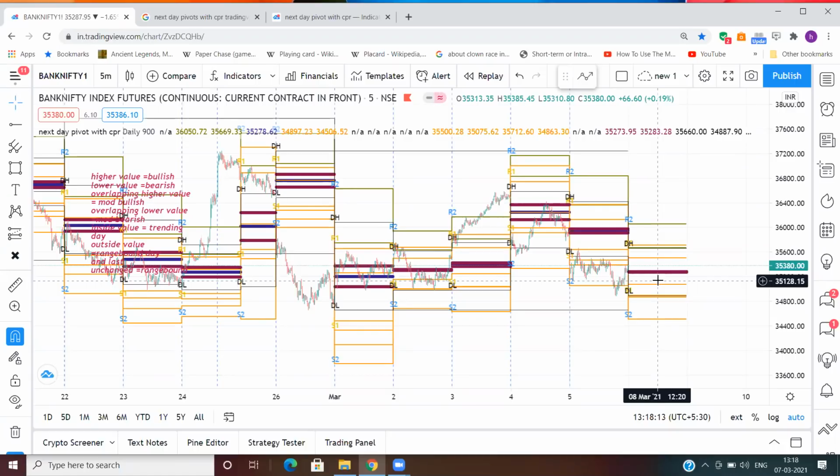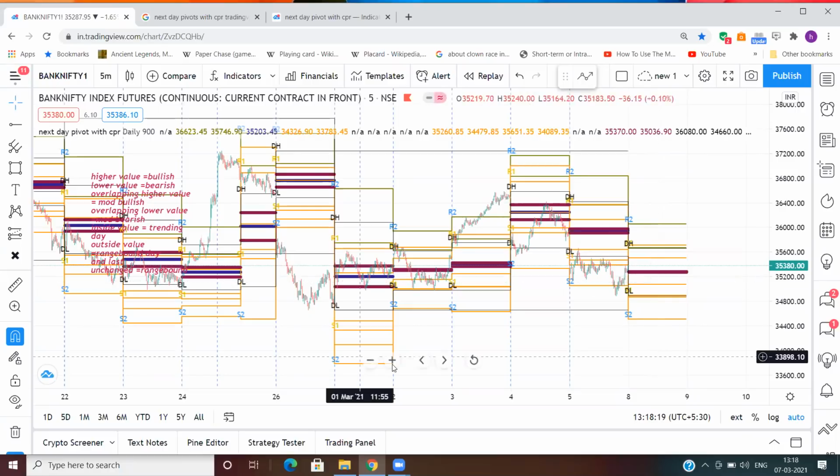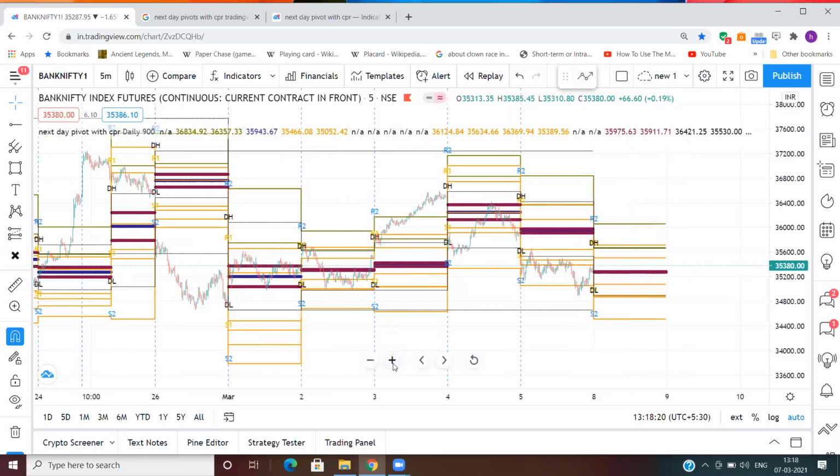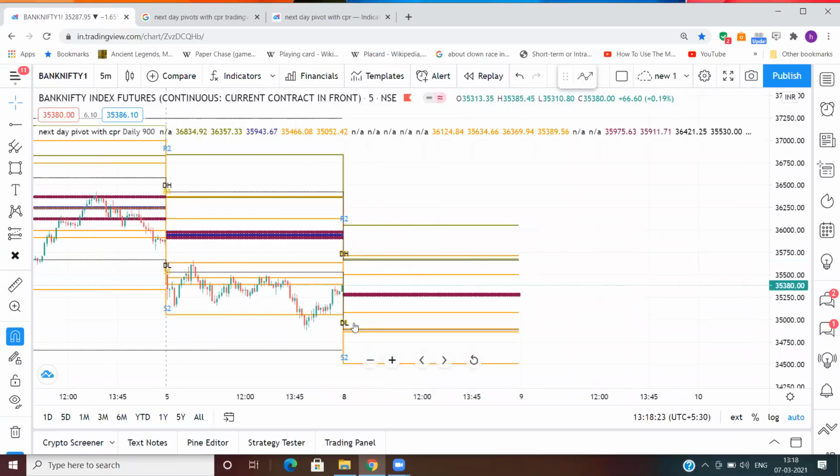One is the close of today. When I say close of today, I mean 5-minute close. This candle is a 5-minute close.